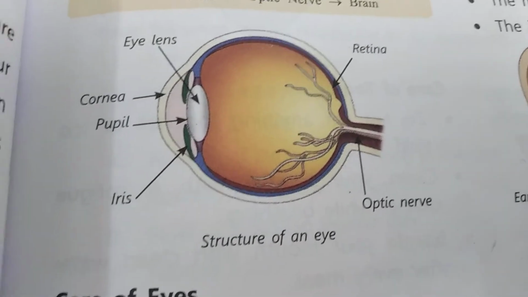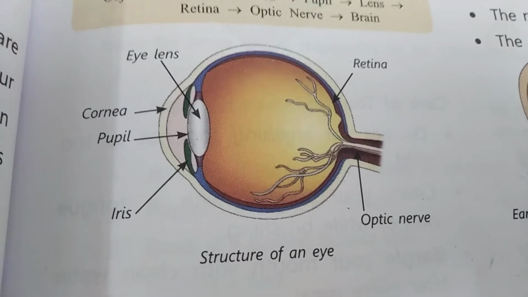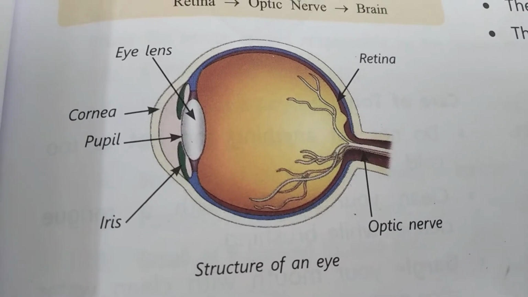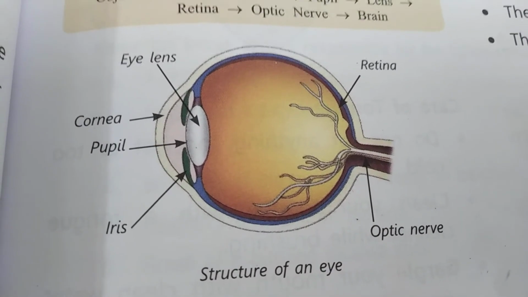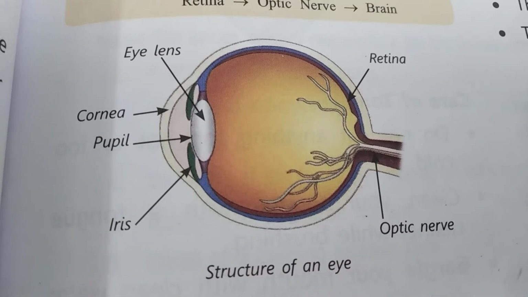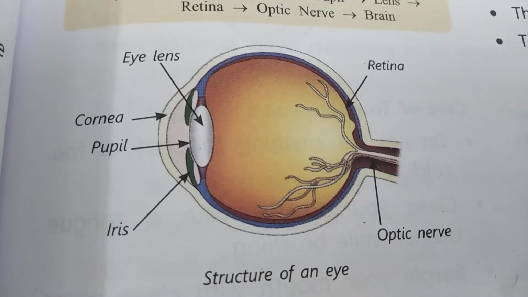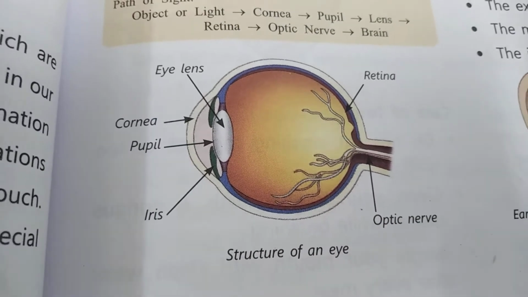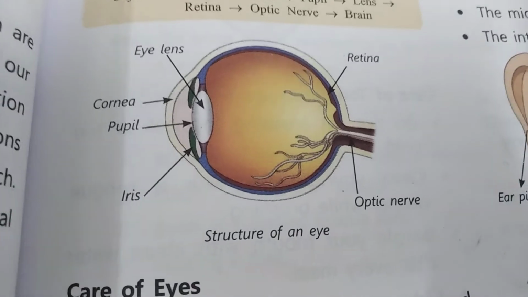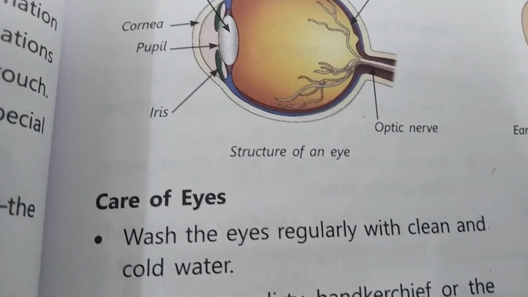Children, the importance of an eye I already told you. The very important parts of an eye are the eye lens, cornea, iris, retina, and optic nerve. Now, care of eyes.